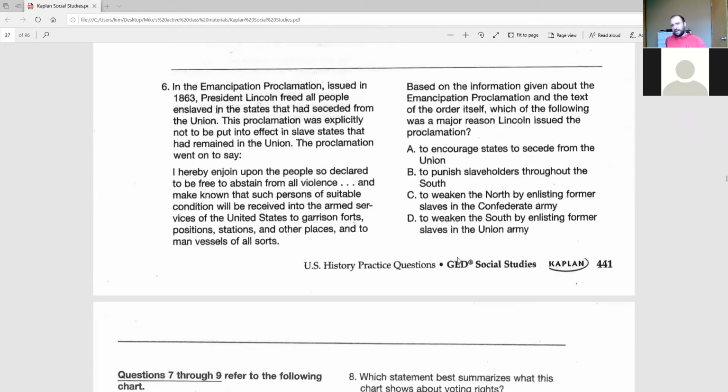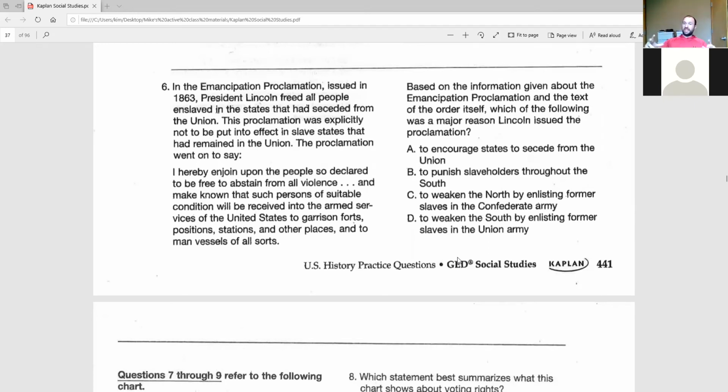Okay, so let's see if we can eliminate a couple obvious wrong answers here. The first one I'd get rid of would be C, to weaken the North by enlisting former slaves in the Confederate Army. President Lincoln was president of the United States, which was the Union, which was the North, right? So if we know our Civil War facts just a little bit, we know that the South was the Confederacy and the North was the Union, which remained the United States.